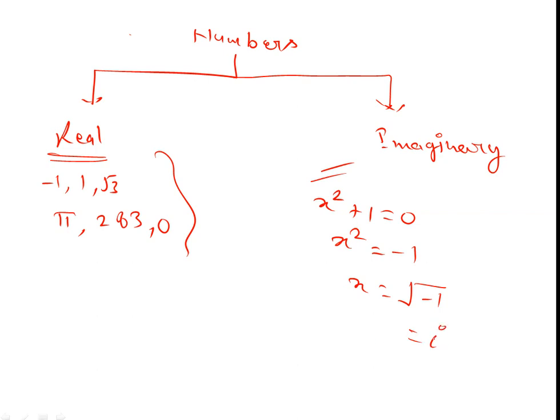It looks like I. Sometimes we call it i, sometimes we call it iota. Iota is the Greek symbol. It looks like I. Okay, so it is the unit of imaginary numbers. It does not exist in the real sense, so we write it as iota. Then we are starting with the properties of iota.